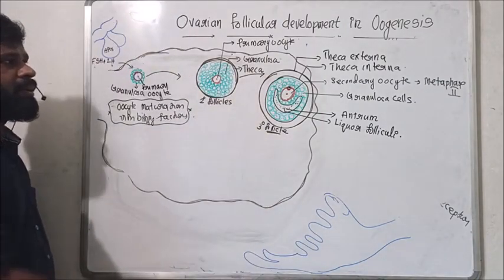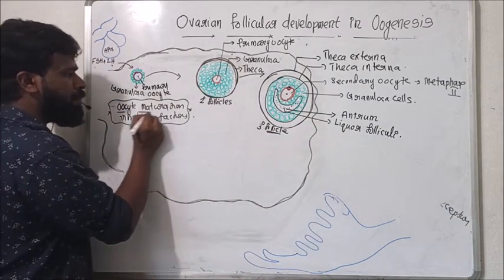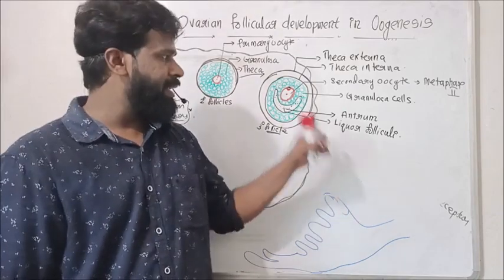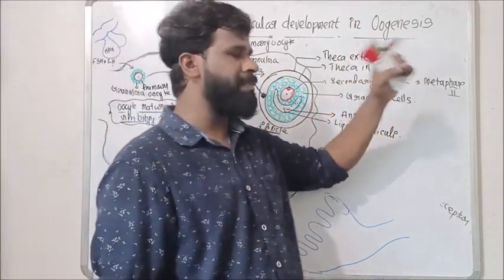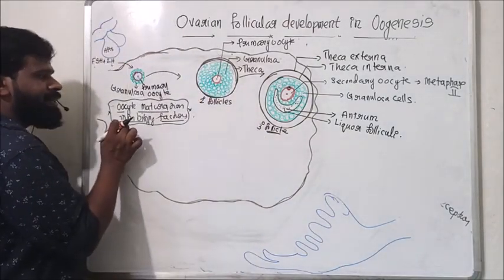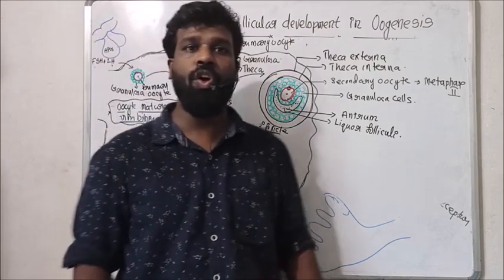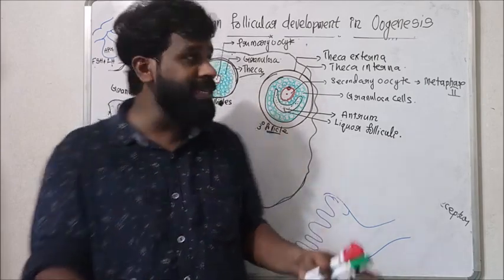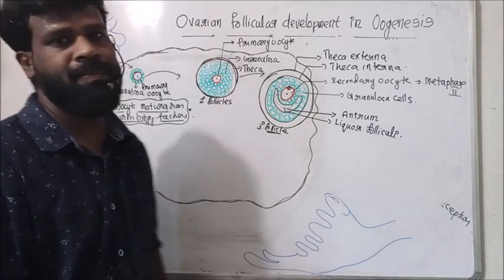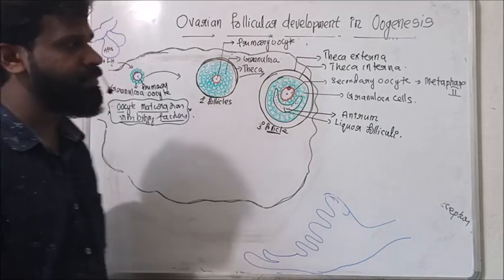But again, these follicular cells produce another set of oocyte maturation inhibiting factors. When the secondary oocyte enters metaphase 2, these follicular cells produce some signal called oocyte maturation inhibiting factors, which cause the second meiosis arrest in this tertiary follicle. So again, meiosis arrest occurred.